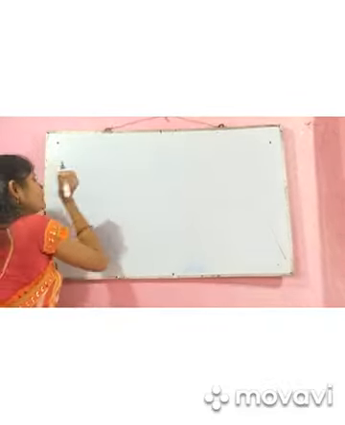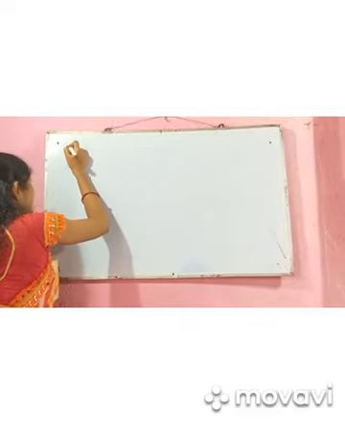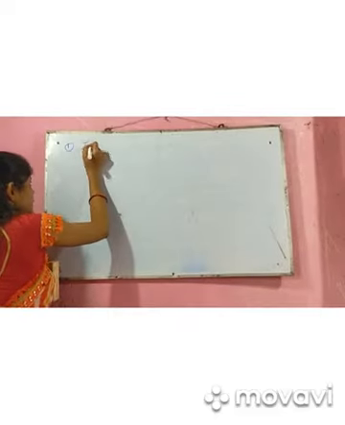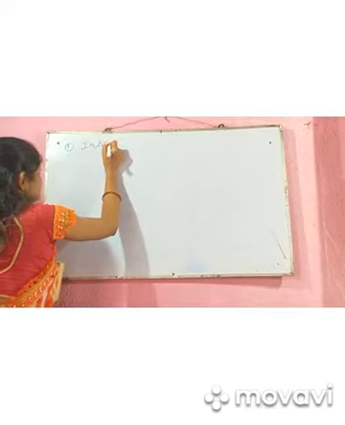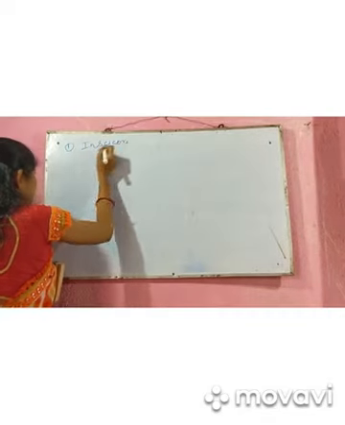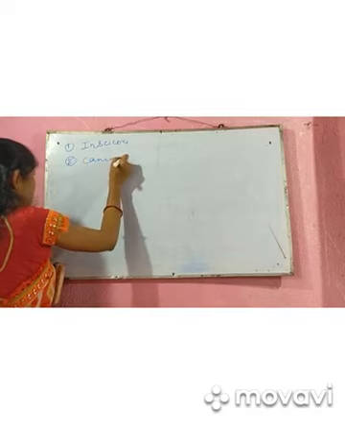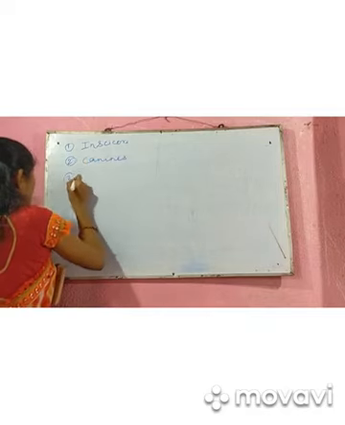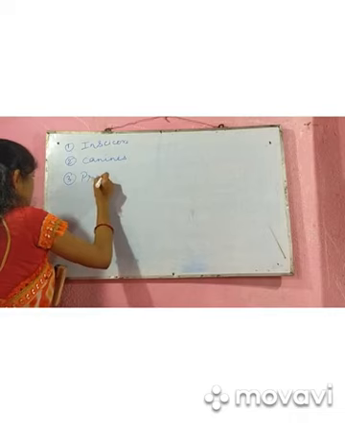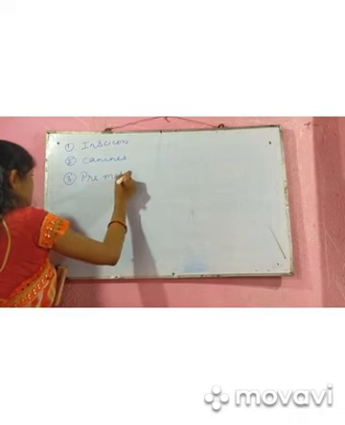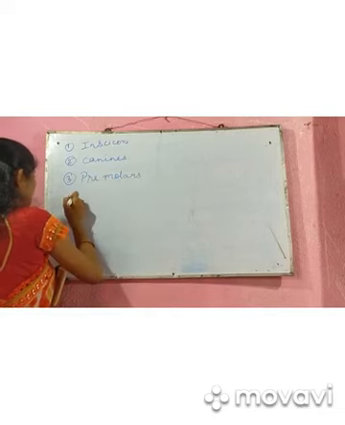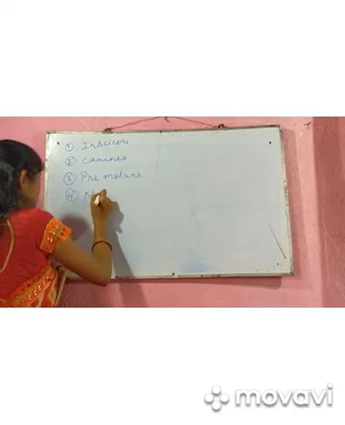So we know that we people have 4 types of teeth: incisors, canine, premolars, and the last one is molar teeth.